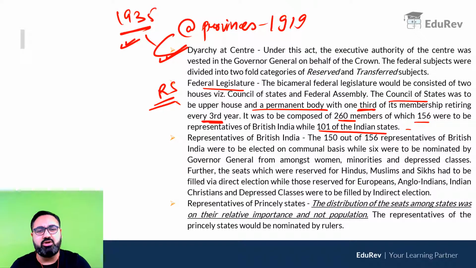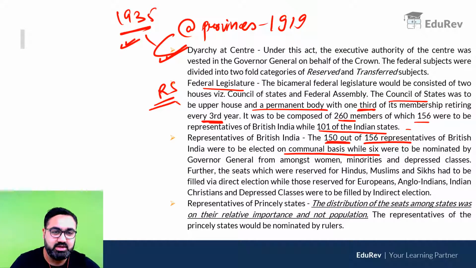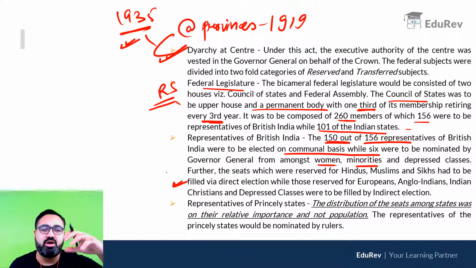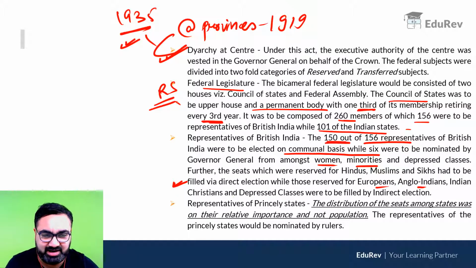As I told you in the earlier video also, as a teacher, I would not advise you to remember all these numbers of members because these will get very confusing. What you can remember is the tenure of the houses, the tenure of the lower house and the tenure of the upper house. That would be good enough. Then, out of the 156 members from British India, 150 were elected on a communal basis. So seats were reserved for women, for minorities, for depressed classes, Hindus, Muslims, Sikhs. So the seats were reserved on the basis of religion, on the basis of the background that the people came from. Seats were also reserved for Europeans, Anglo-Indians, Indian Christians, etc.